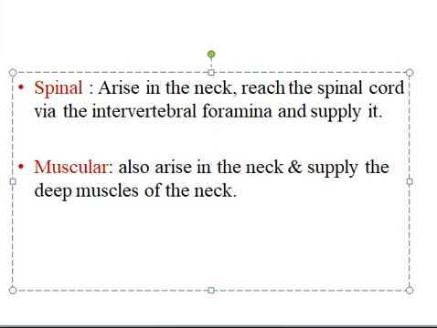The spinal branch of the vertebral artery arises in the neck, reaches the spinal cord via the intervertebral foramen and supplies it. The muscular artery also arises in the neck and supplies the deep muscles of the neck.